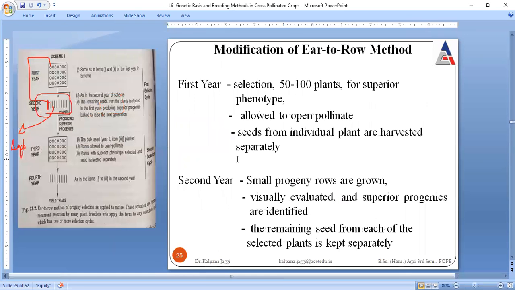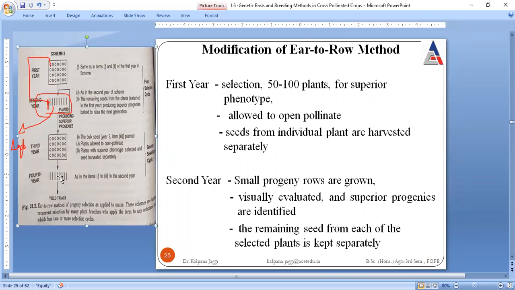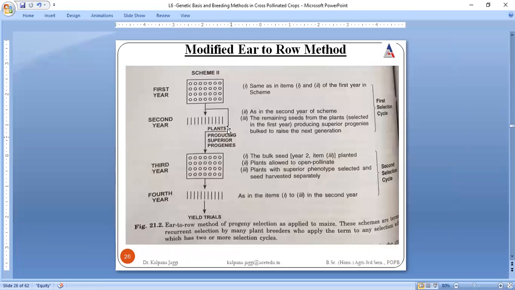So this is the modification of ear to row method, although it is also completed in 2 selection cycles only, but here inferior are rejected, and these superiors are allowed to grow. They are harvested separately, and then their seeds are analyzed.